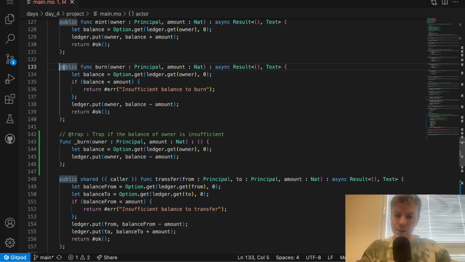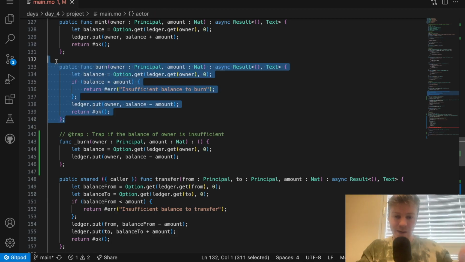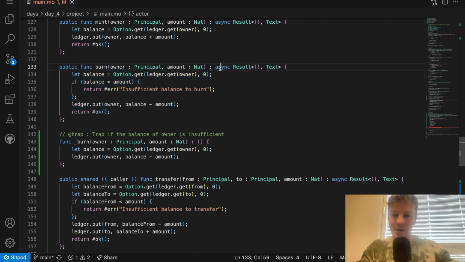I could, in theory, use this burn method, but this method is a public function from the body of my actor, so it's a shared function, and if I call this function, I will call it through the IC messaging model, the IC message system. So essentially, it's going to create just like an inter-canister call. It's going to go through consensus and then call my canister. So I'm calling myself, but I will add the delay of the consensus, and I will have an asynchronous answer, which I need to await. Of course, I can make a synchronous version of this method.